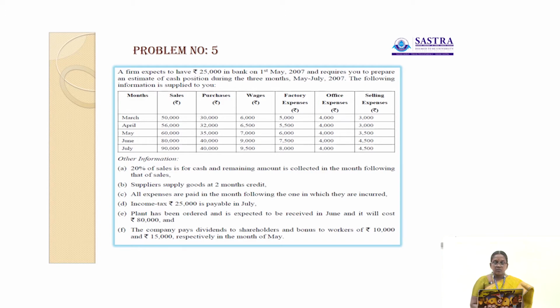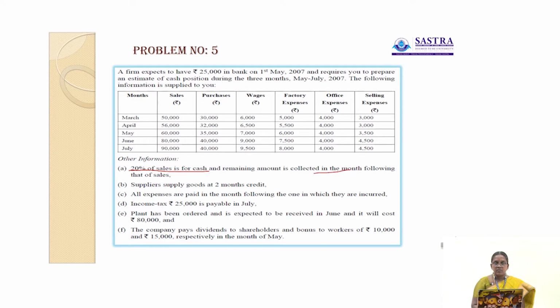So here 50,000 is credit sales. Out of 50,000, 20% is treated as cash sales, and the remaining amount is collected in the month following that of sale. So out of 50,000, 20% is considered as cash sales, and the remaining amount is to be collected in the month of April.